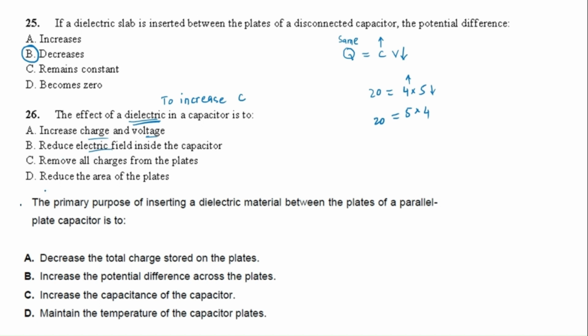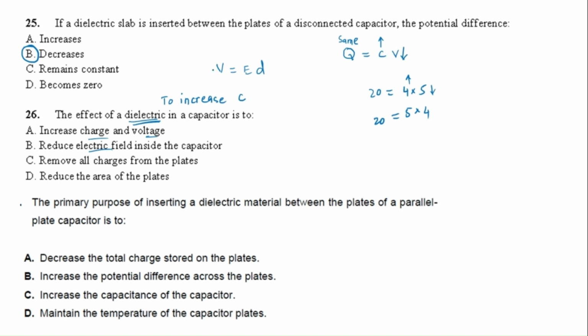No, why not? In the above question, what happened? V is the potential difference, but there is an equation: V is equal to E times D. I told you here, C increases, V decreases.